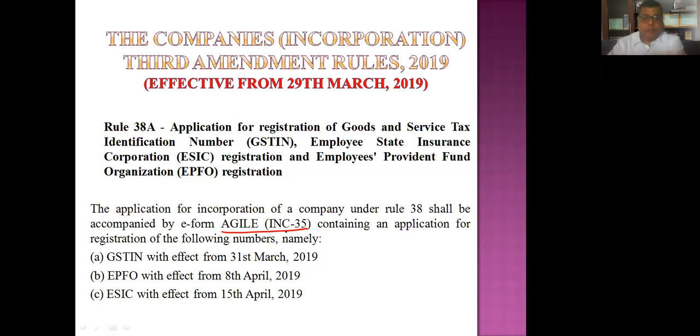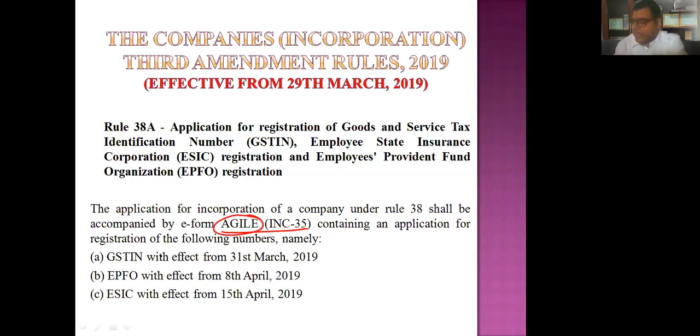INC 35, which is a form linked with the SPICE INC 32. As we know, for incorporation we have three forms that are required to be filed. Number one is SPICE INC 32 for incorporation, where we need to mention the details of the subscriber. Along with that, we have to attach the e-memorandum, e-articles of association, INC 33 and INC 34. And then there was INC 35, which was introduced in 2019, and the name given was AGILE.